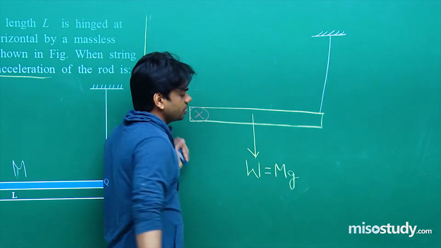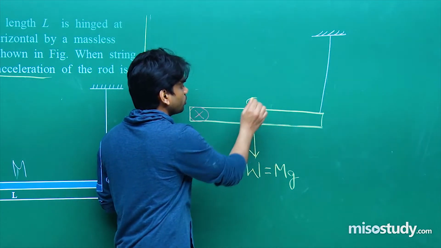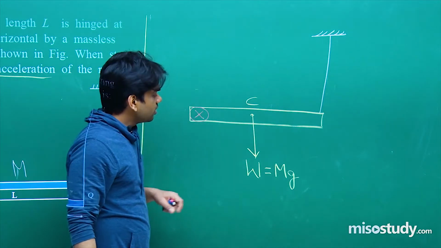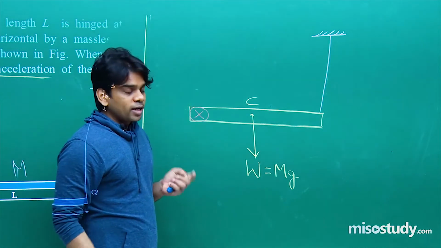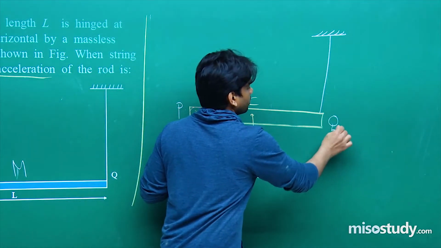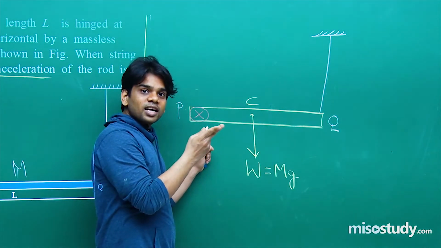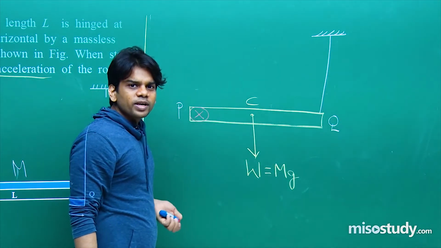W is equal to mg. This is the point where the weight will be acting. Let's say this is the center of mass, that is C. This will be the first thing. Now what you are doing actually, rod PQ, you are going and just cutting the string. When you cut the string, it will be freely falling down. That is what we can see.